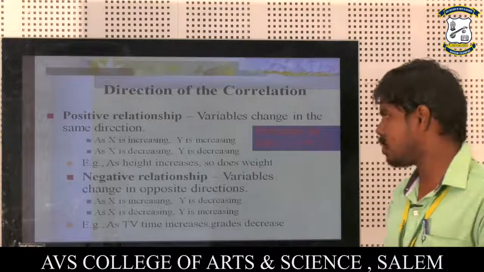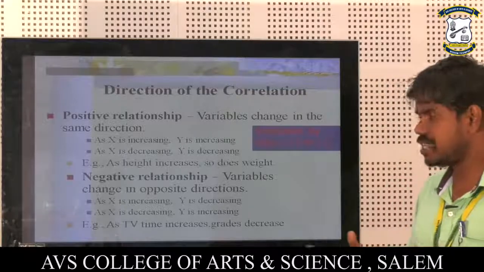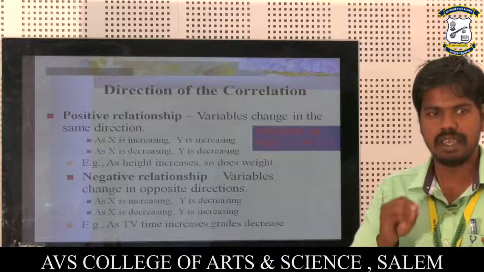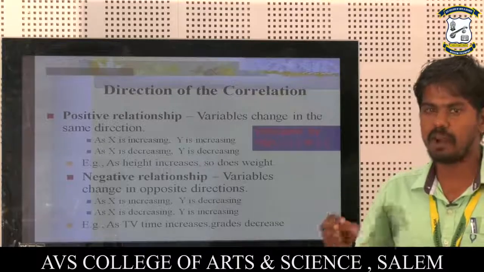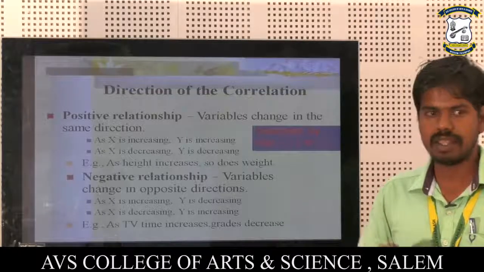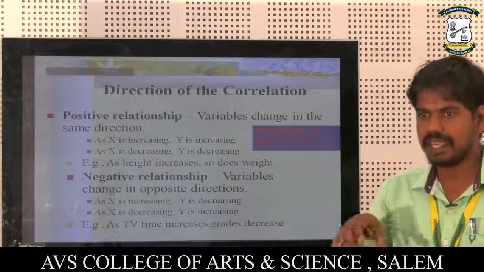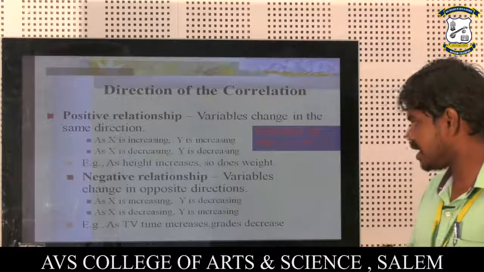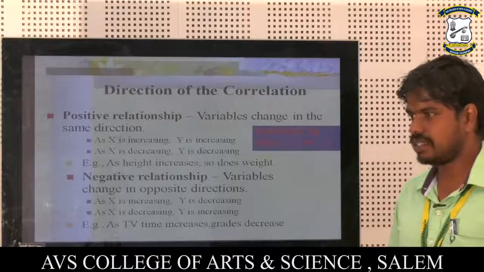Next one is the negative correlation. Negative correlation, negative relationship: variables change in the opposite direction. For example, x is increasing but y is decreasing. Another example, as x is decreasing, y is increasing. For example, as TV time increases, grades decrease.